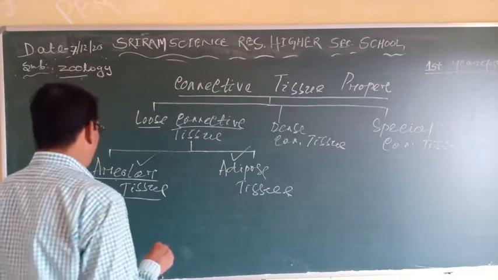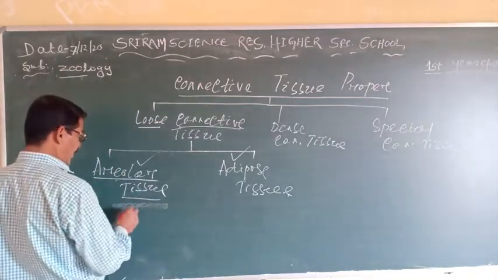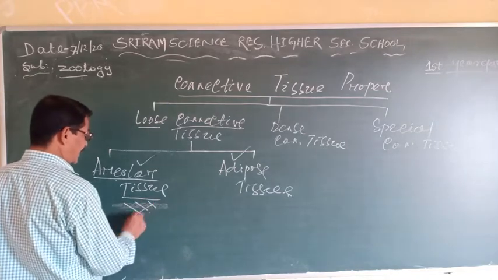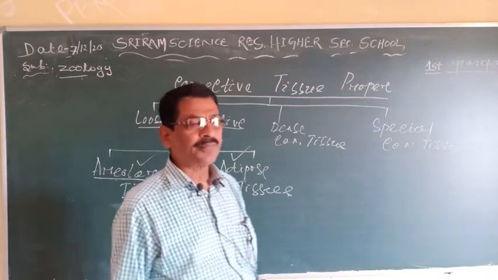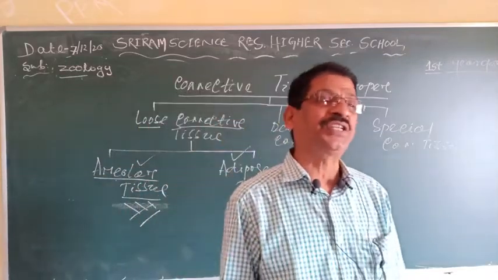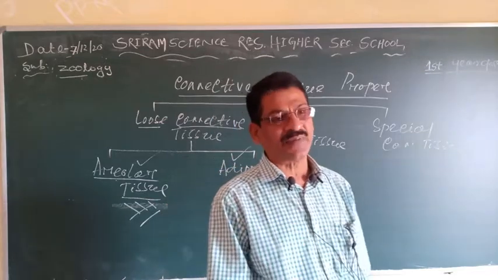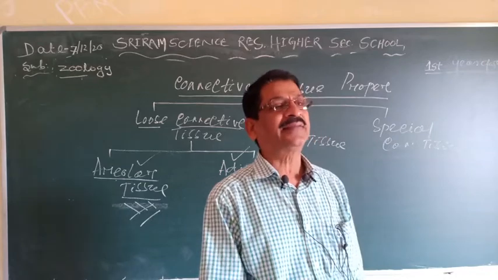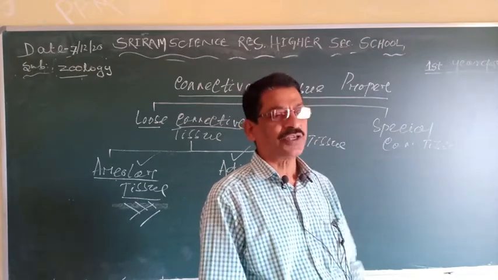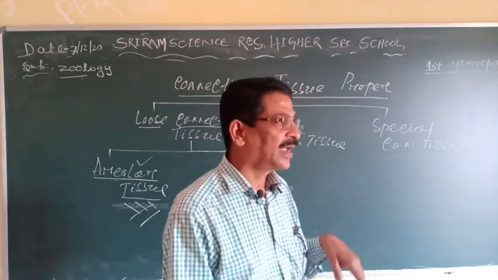Clear? And here the matrix is jelly-like and it contains mainly three types of fibers. One is white collagen fibers, which are non-elastic, another is yellow elastic fibers, which are elastic or stretchable in nature, and another is reticulate fibers, which form a net-like structure inside the matrix. Clear?